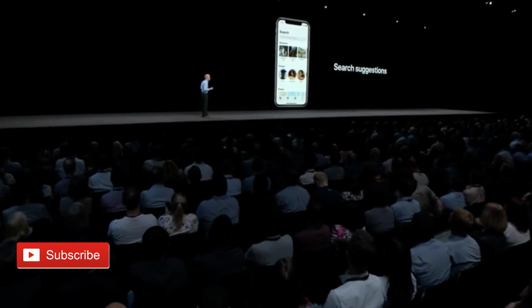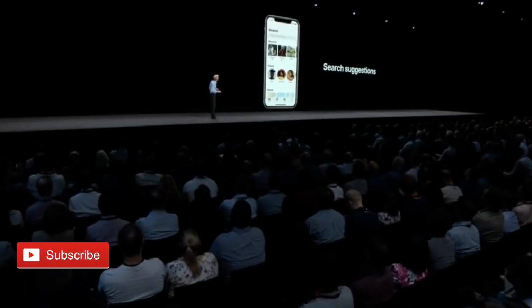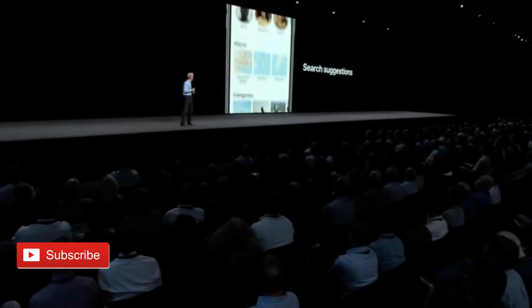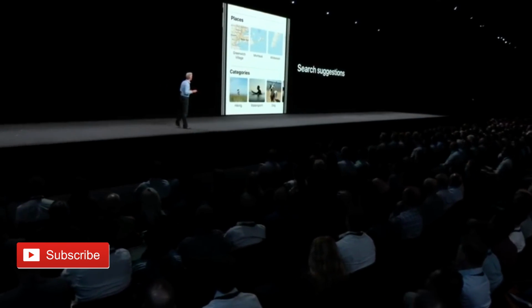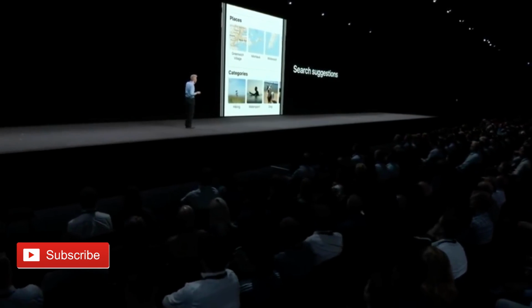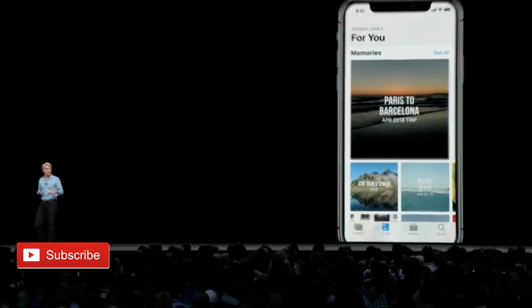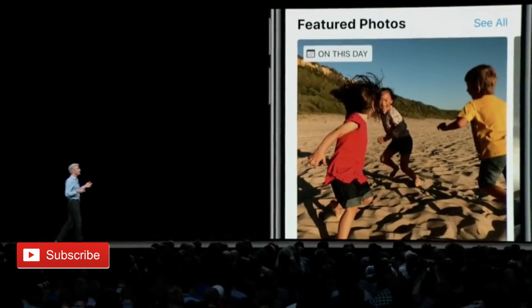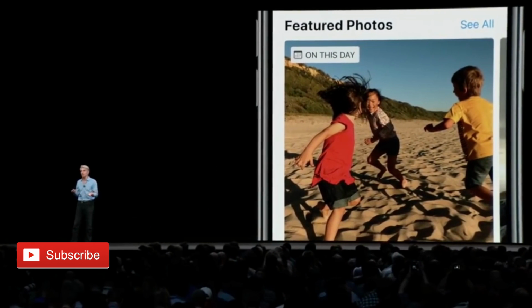The new Photos app provides smart search suggestions and will give you highlights of key moments and people important to you. It'll categorize your photos for you, and you'll be able to search for places by common name, city, and more. The new For You tab provides highlights like pictures you took the same day previous years and suggests live photos you can loop or apply an effect to.